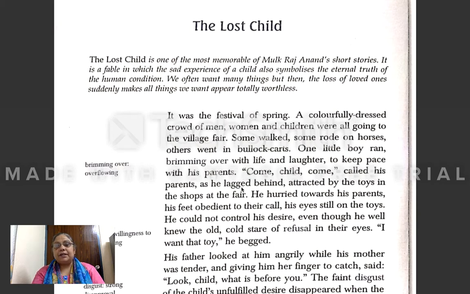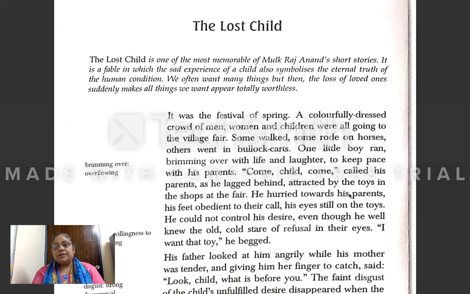His parents called him, come, child, come, as he lagged behind. Lagged behind means he was far behind from the parents, attracted by the toys in the shops at the fair. Why was he behind the parents? Because he was attracted by the toys in the shops at the fair. He stood there to see the toys. That is why he lagged behind.